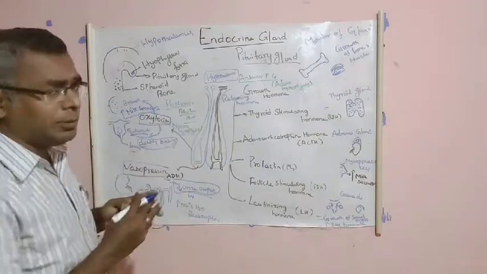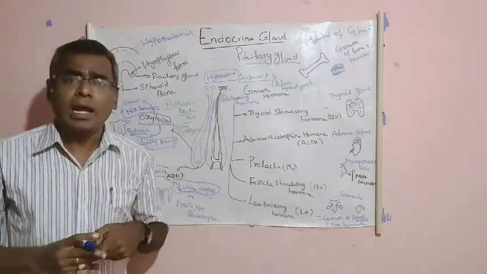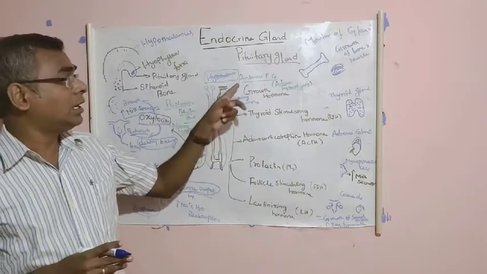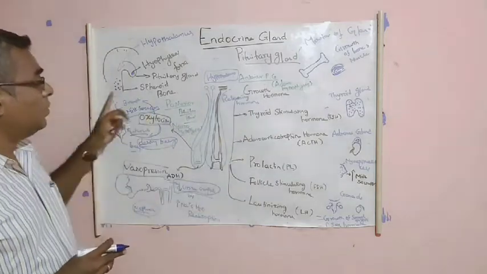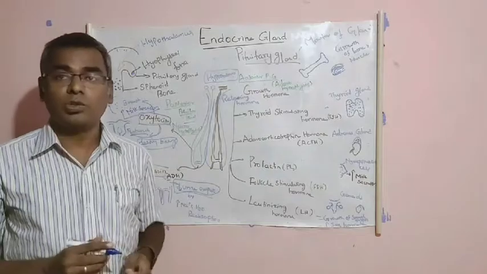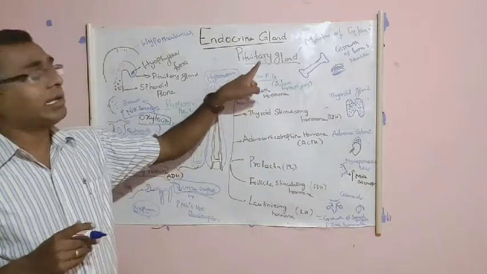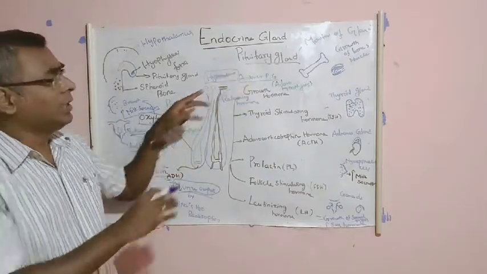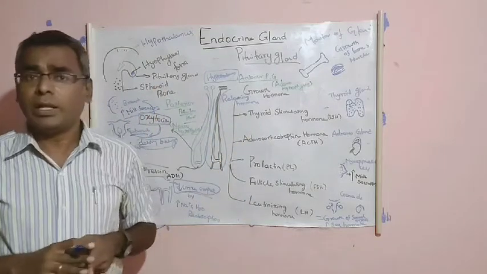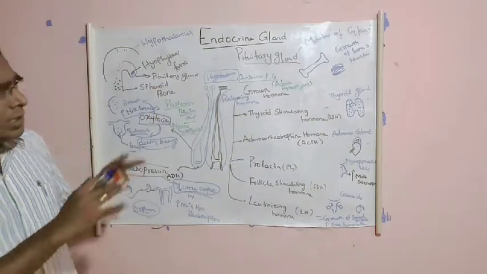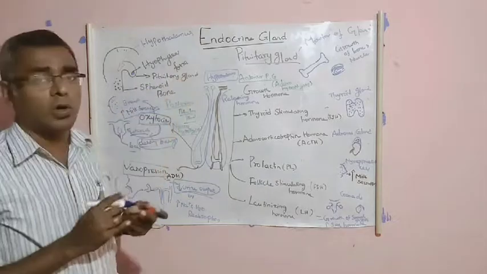This is about the pituitary gland and its hormones. See here, anterior 6 hormones and posterior 2 hormones. Totally 8 hormones are secreted from the pituitary gland. This is about the pituitary gland's hormones. Just once again I recall all those things.